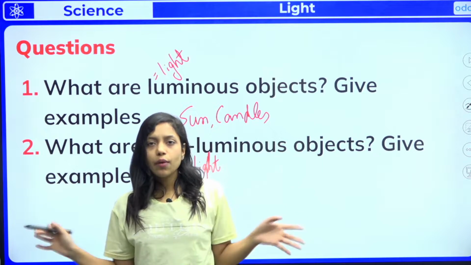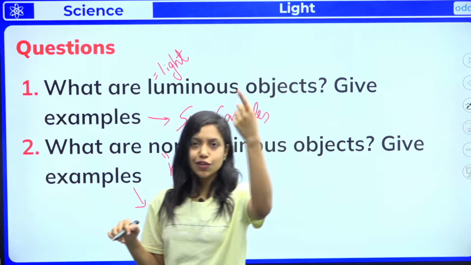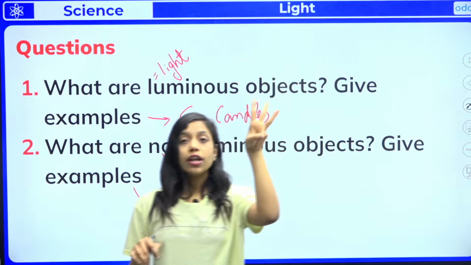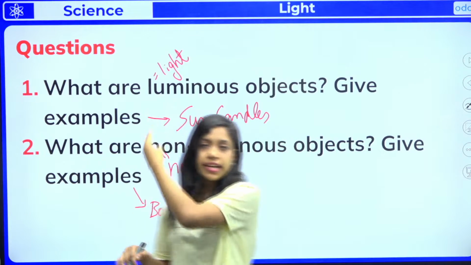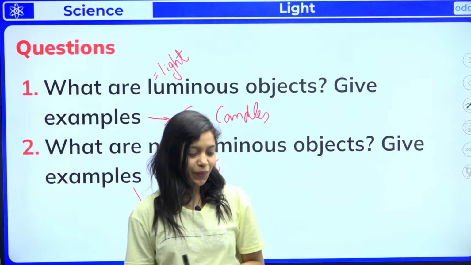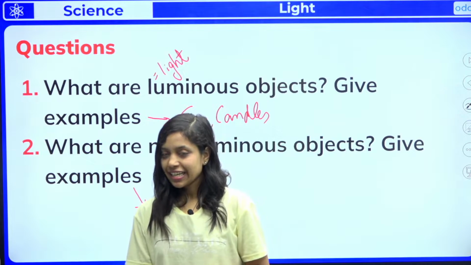So till now, is it clear to all of you about sources of light? What is light? Light is a source of energy. Light is a form of energy. And sources of light, what are bioluminescent objects? And about luminous and non-luminous, is it clear to all of you? Let me know. That's great. So if it is clear, let us move on to the next part.